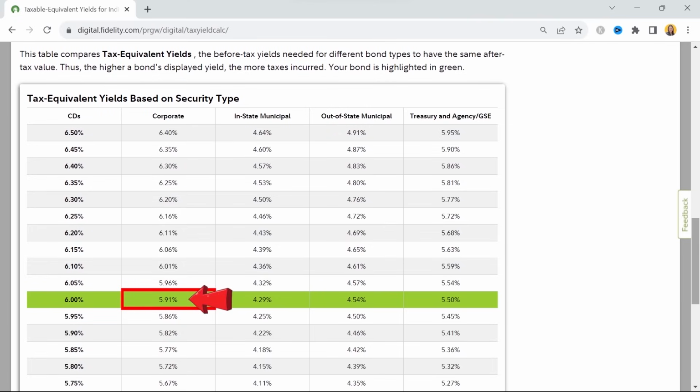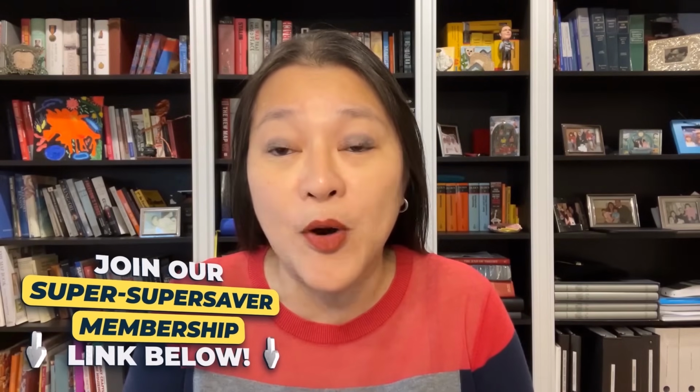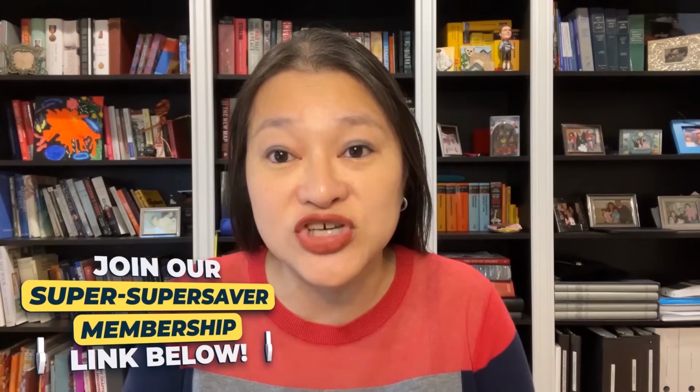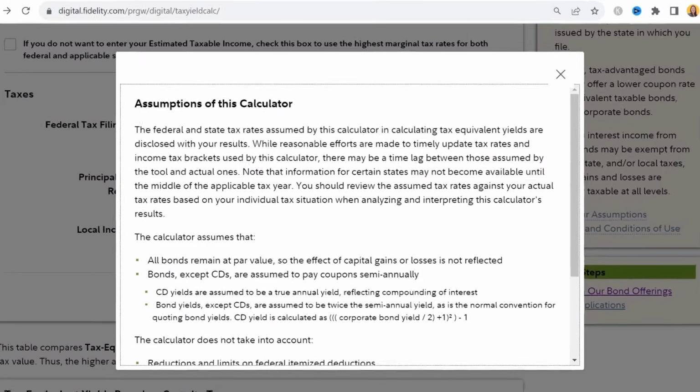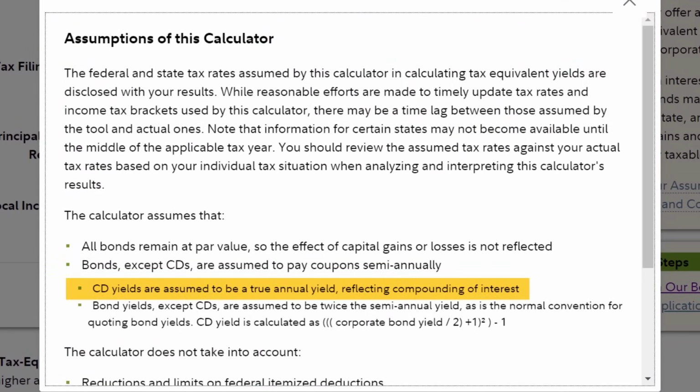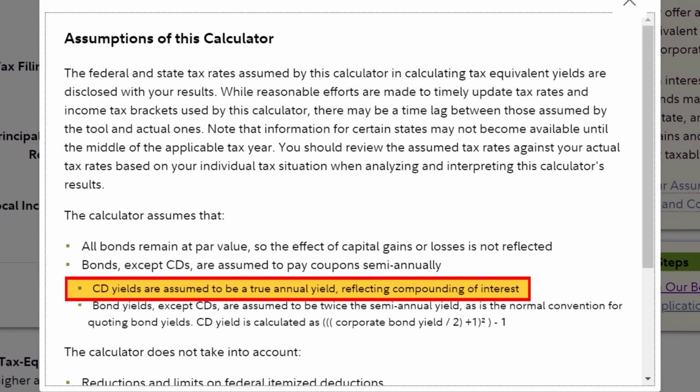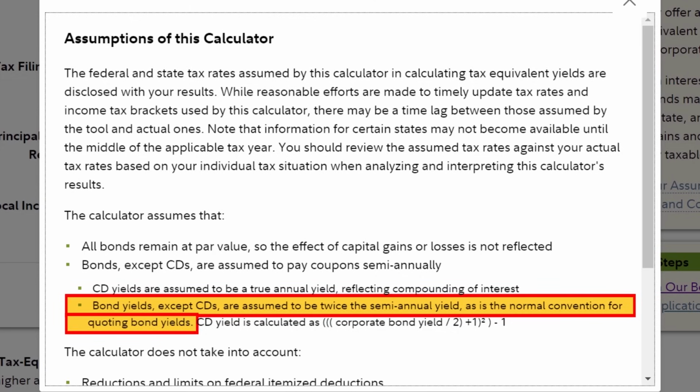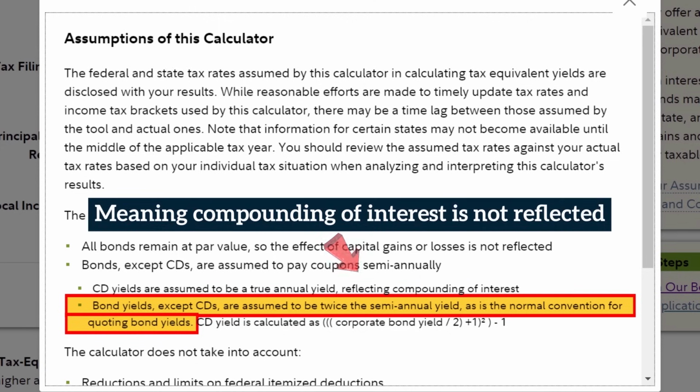corporate bond yielding 5.91%. And for those of you who are wondering why the CD and corporate bond yields are different, despite the fact that interest earned on both types of fixed income instruments is generally taxable on a federal, state, and local level, the reason is because with Fidelity's calculator, CD yields are assumed to be a true annual yield, reflecting compounding of interest, whereas bond yields are assumed to be twice the semi-annual yield, as is the normal convention for quoting bond yields, meaning compounding of interest is not reflected.